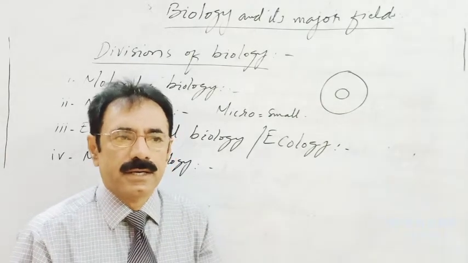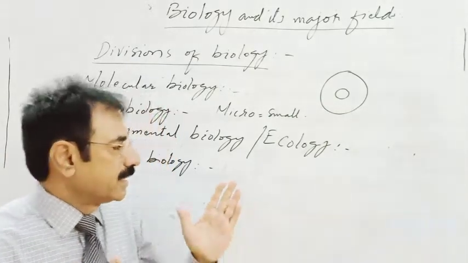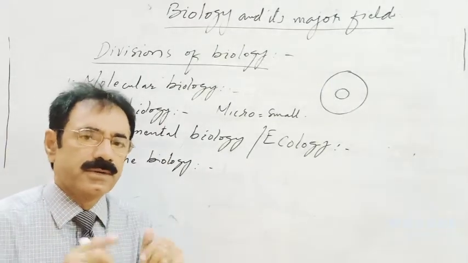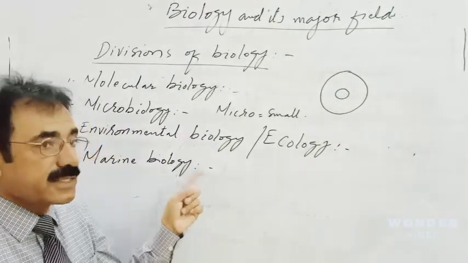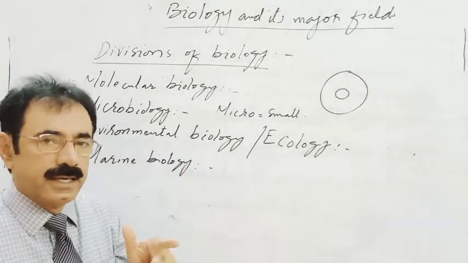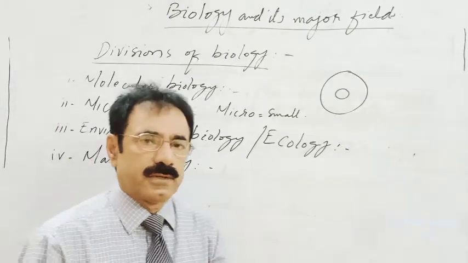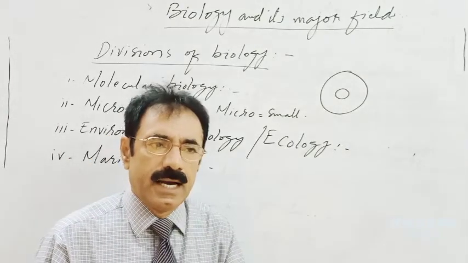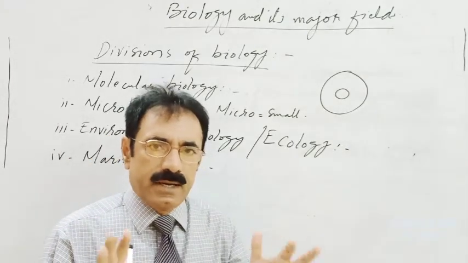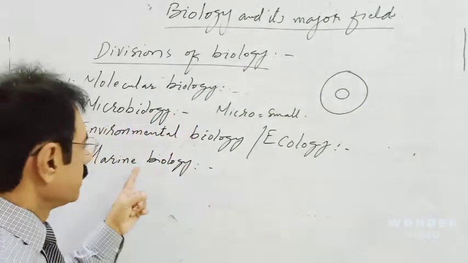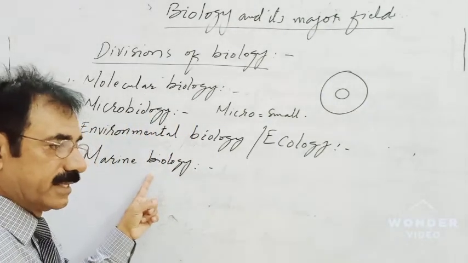It is not only concerned with the study of marine animals and marine plants, but this also includes the study of marine water, its physical and chemical properties, and the animals and plants which live in the seawater.